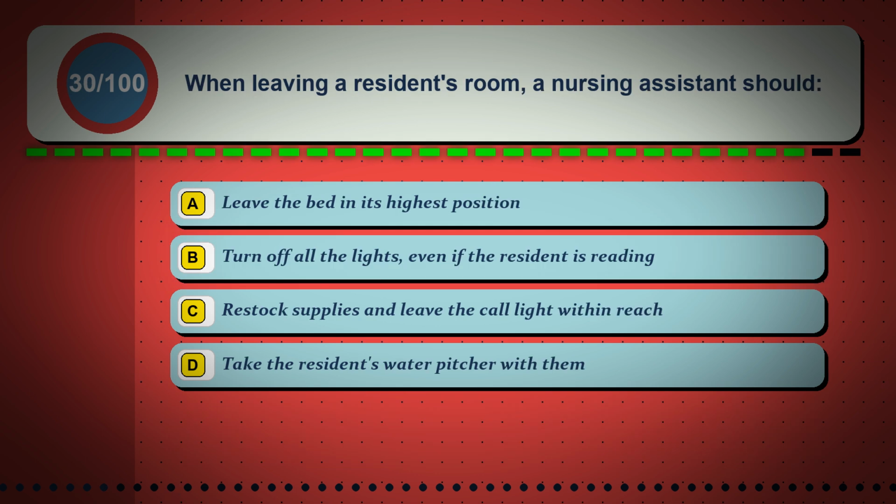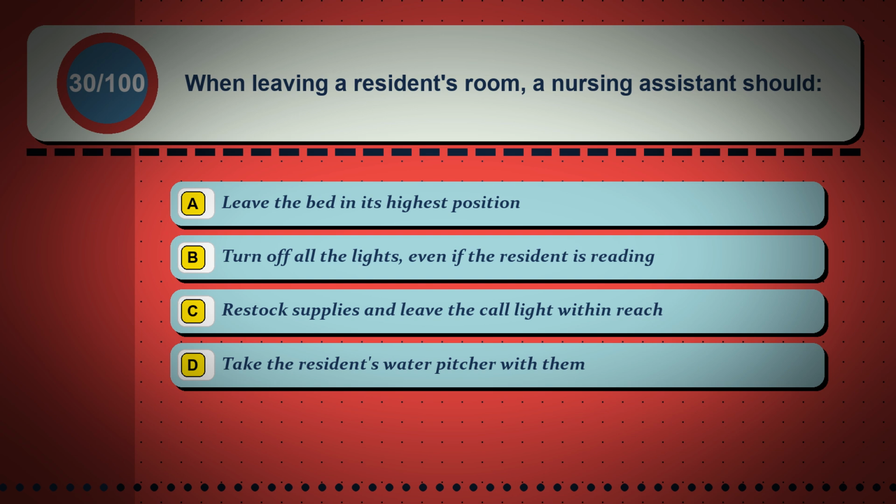Question 30. When leaving a resident's room, a nursing assistant should: Option A, leave the bed in its highest position. Option B, turn off all the lights, even if the resident is reading. Option C, restock supplies and leave the call light within reach. Option D, take the resident's water pitcher with them.